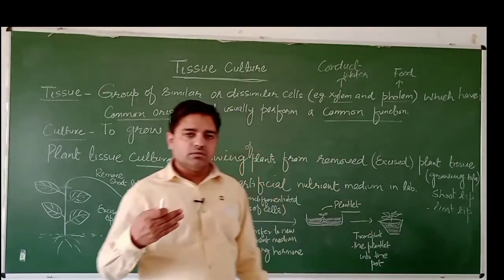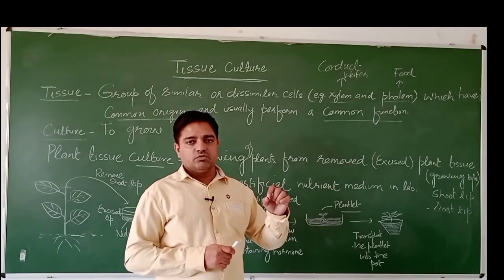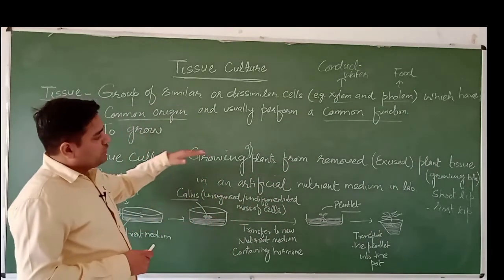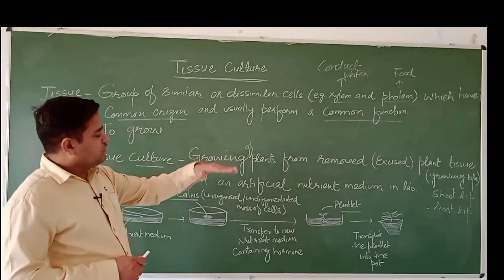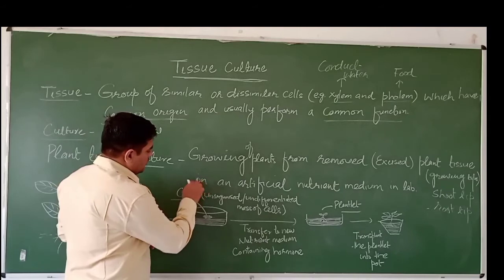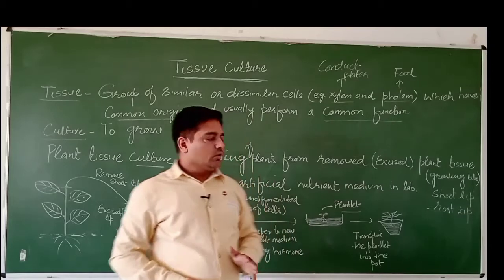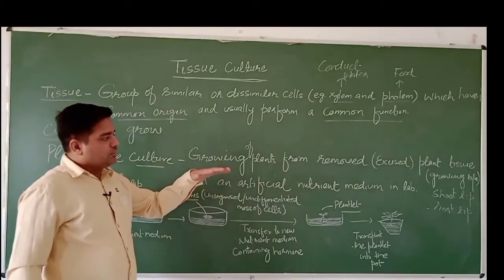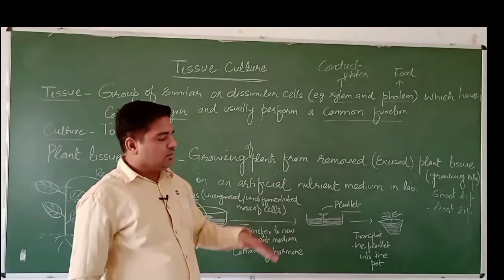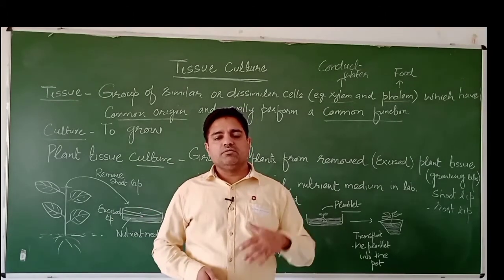So growing a plant from removed plant tissue on an artificial nutrient media in a lab is known as plant tissue culture, to grow plants from tissues.